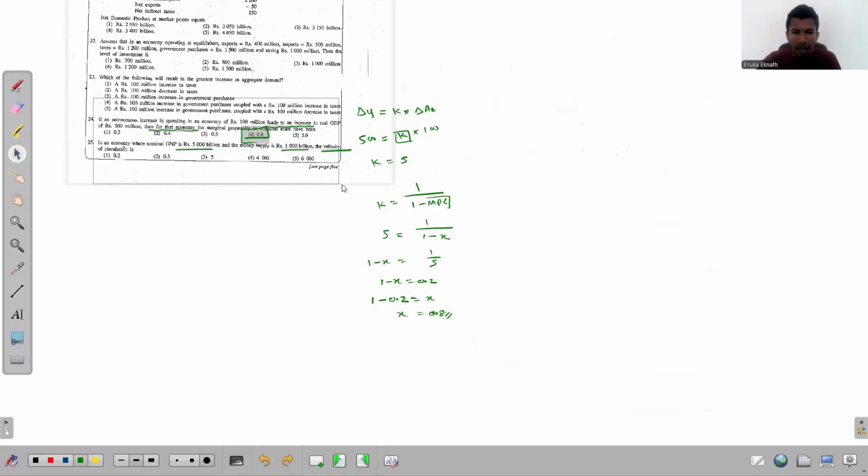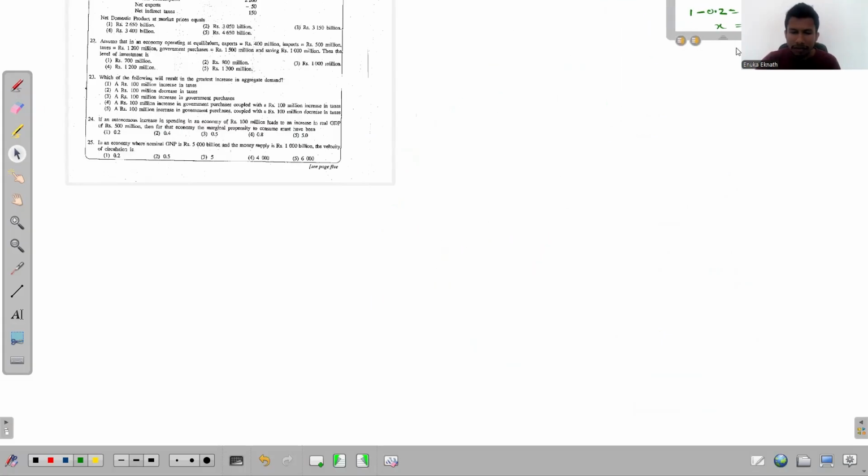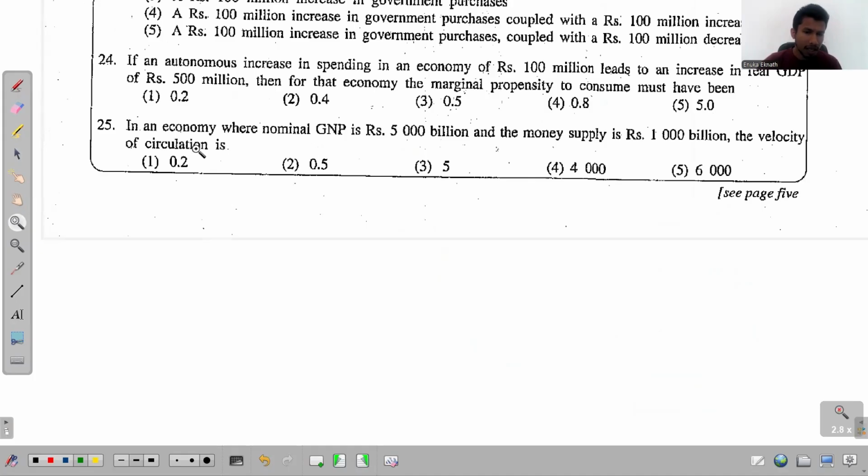What is the theory? I hope that you all remember that we have this equation called the equation of exchange. So let me show you the relevant theory, the equation of exchange. Right now look at this note.